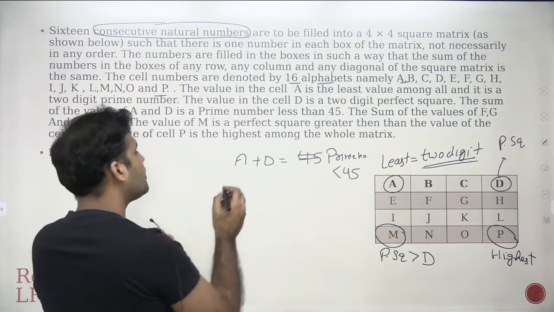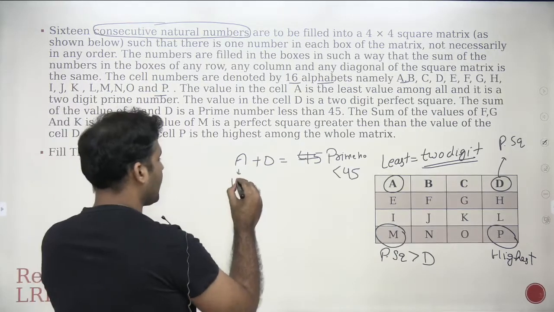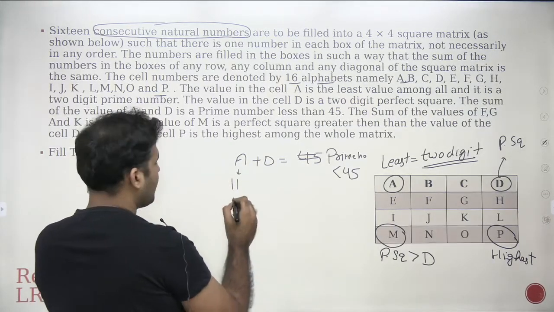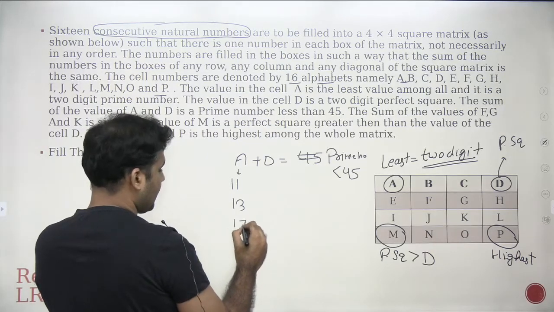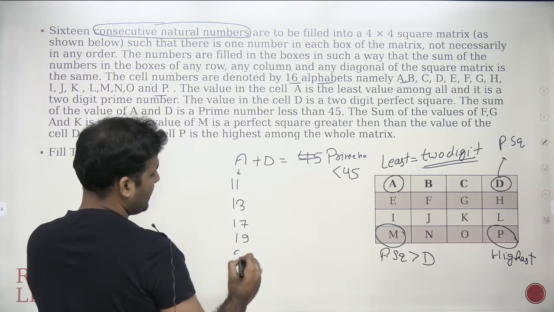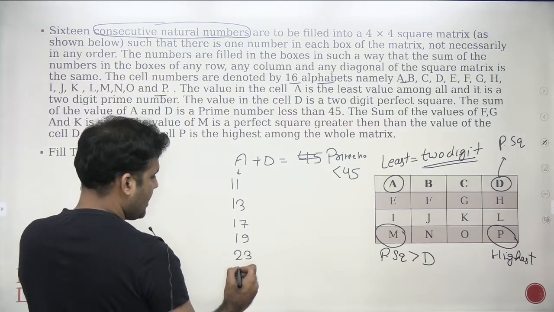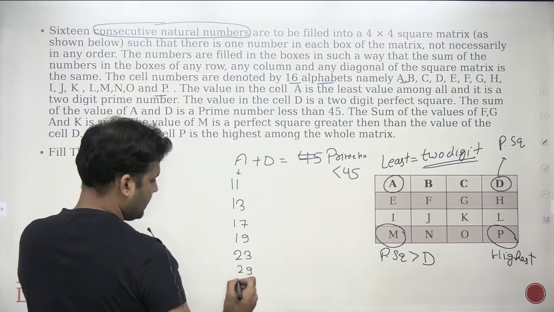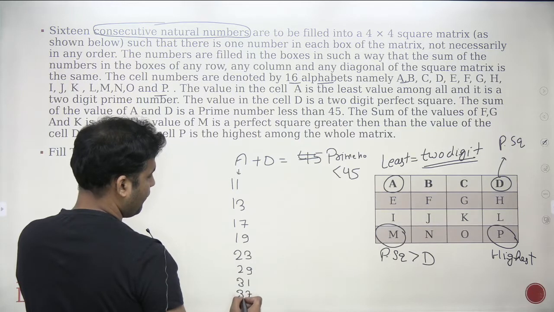Let's find out what the 2-digit prime numbers are. The first 2-digit prime number is 11. Okay. The next 2-digit prime number is 13. The next is 17. And then we have 19. Then we have 23. Okay. And then we have 29, right? 31, right? And then I have 37, and then I have 41, right?